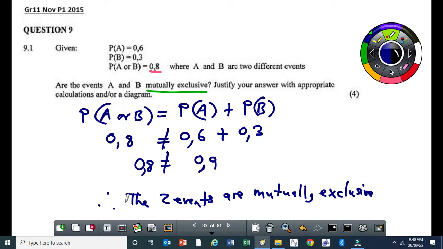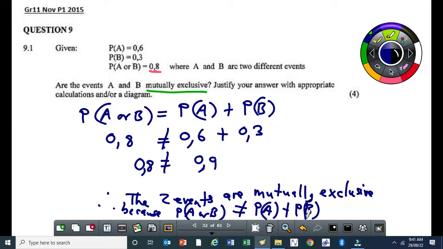Then you can give a reason and say because the probability of A or B is not equal to the probability of A plus the probability of B. You probably have to give a reason. Are we following that? The two events are not mutually exclusive because the probability of A or B is not equal to the probability of A plus the probability of B.